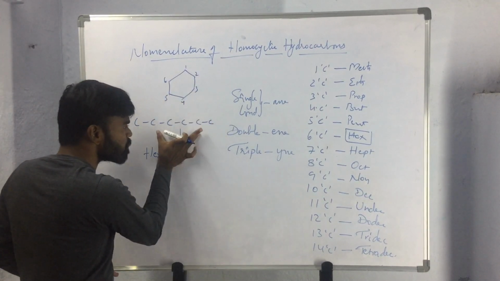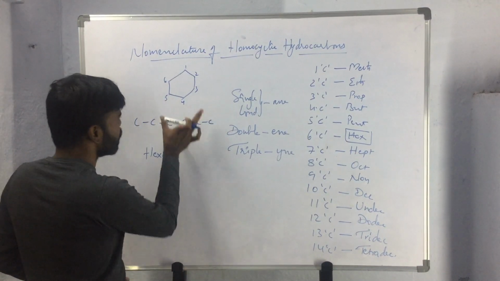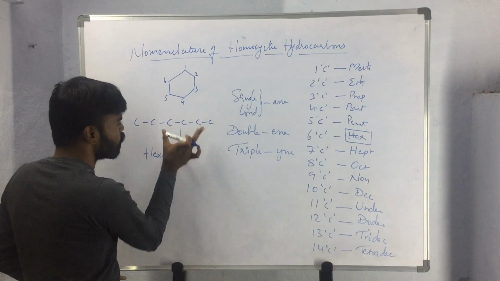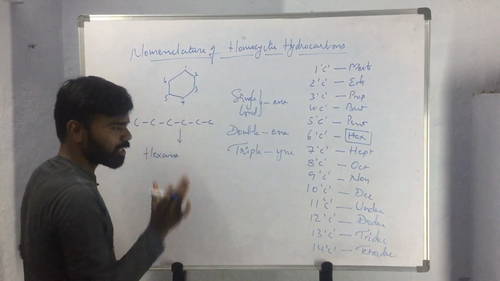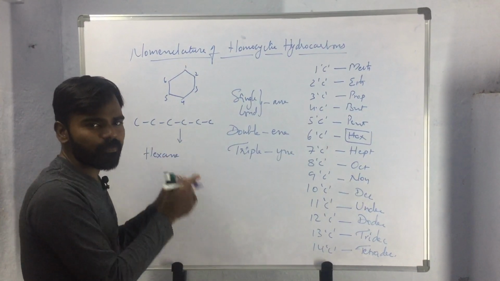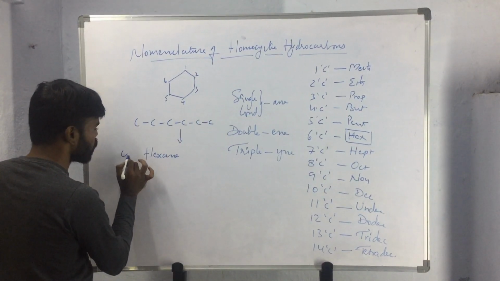So the open chain compound containing the same number of carbon atoms, what name we will be giving to that compound, that same name will be given, and the name will be prefixed with cyclo.